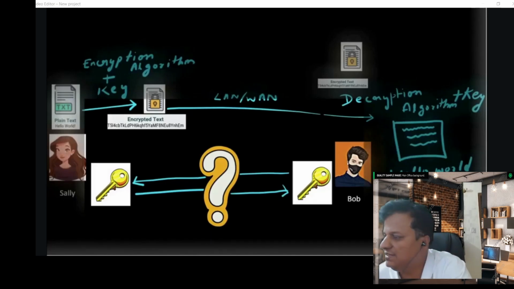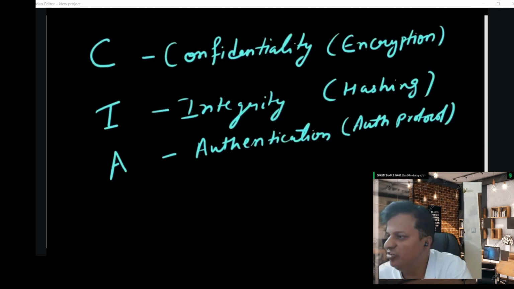So here we have to understand there is a key which Sally needs to share with Bob, because in symmetric encryption both keys are the same, right? But how trustworthy is it to share it directly, like over the LAN? So we go to the approach of asymmetric encryption. I'm not going very deep into how asymmetric encryption performs. Here you have to understand asymmetric encryption uses a public key for encryption of data, and for decryption it uses a private key, right? I will make a different video for asymmetric encryption.